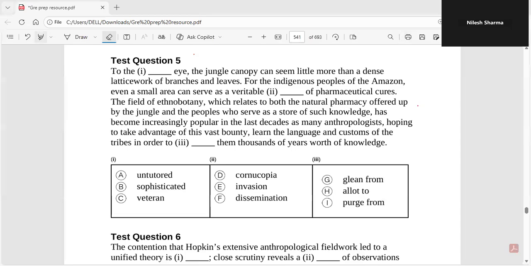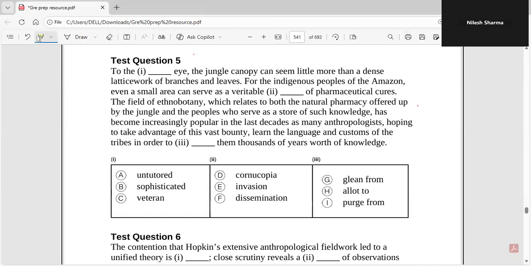So ideally, this is a three blank text completion question, and these are very frequent in your GRE exam, right? Most of the time, when we talk about complex questions in GRE, it is mostly these three blank text completion questions and two blank text completion questions, which happen to be quite complex and complicated. And typically, these are quite lengthy also. As you can see, you have three different ideas which are connected together. So definitely, these are quite complex.